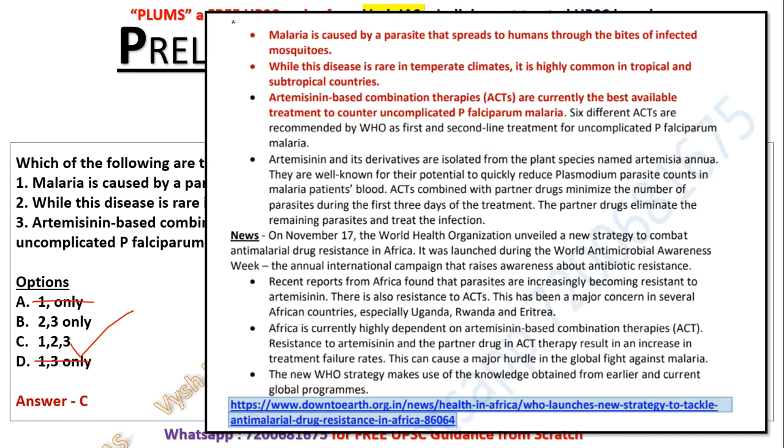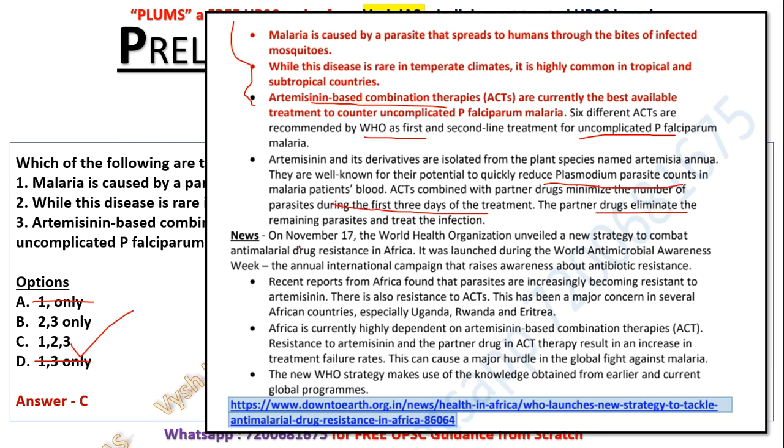So all 3 statements which I gave are true, and ACT is actually the best treatment, and 6 different ACTs are recommended by WHO for first line and second line treatment. And then some more details about plasmodium and these things are given here, technical things which maybe UPSC won't pick up, but still you can read through this.